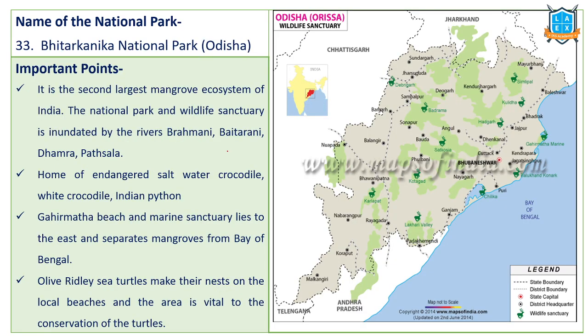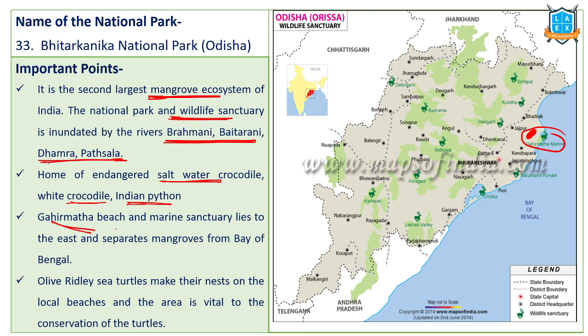Next one, Bhitarkanika National Park. Very, very important. Bhitarkanika National Park is near Gahirmatha. Here, Bhitarkanika National Park is located. This has the second largest mangrove ecosystem after Sundarbans. This national park and wildlife sanctuary is inundated by the Brahmani River, Baitarani River, Dhamra River, and Patsala River. These are the rivers which drain through this particular national park. Important: this is home to endangered saltwater crocodiles, white crocodiles, and Indian python species. They are located in this particular national park.